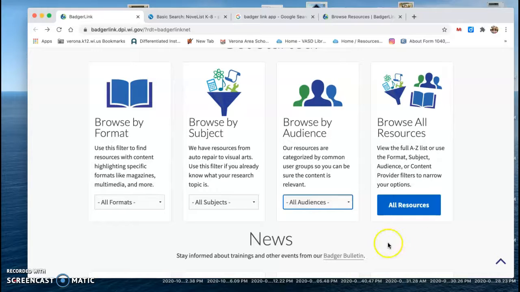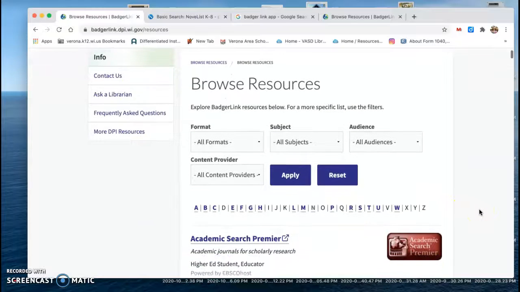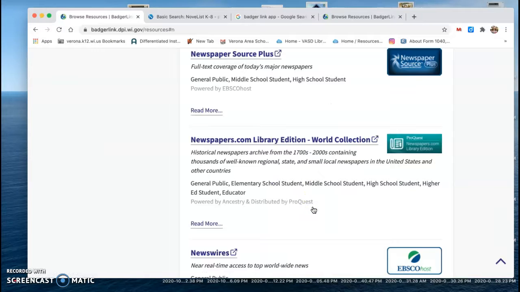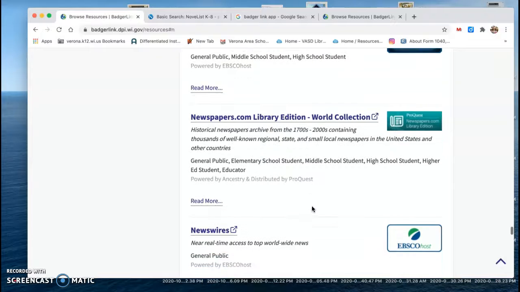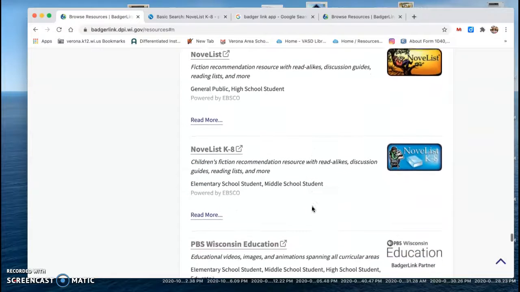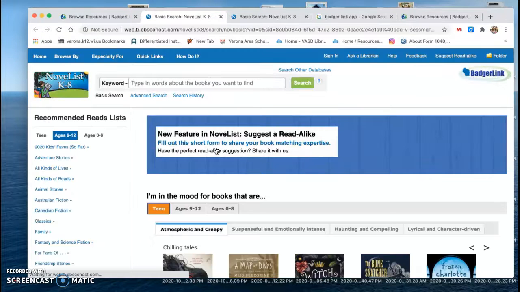So we are going to go to where it says all resources. I can see A to Z list of resources. Today, we're specifically going to go to something called Novelist. So we're going to choose the N. I don't see it yet, so I'm going to scroll down past the newspaper source, newswires, to Novelist. I'm going to choose Novelist K8 since we are looking at middle school resources. And that takes you to the home page of Novelist.